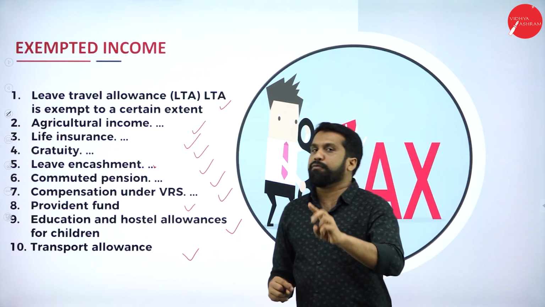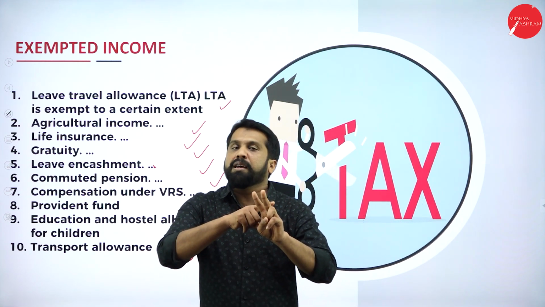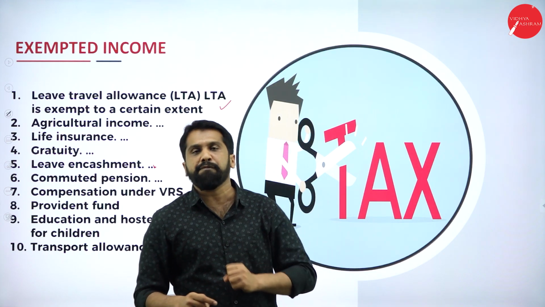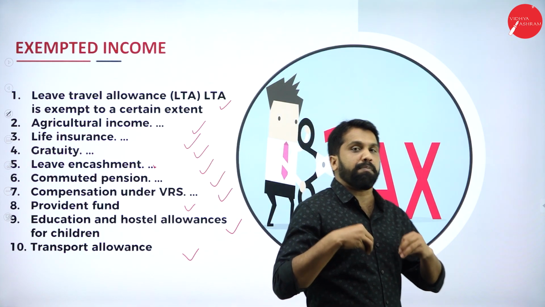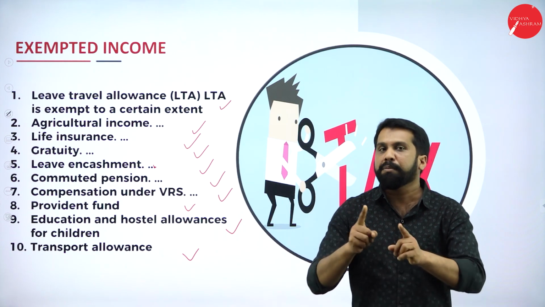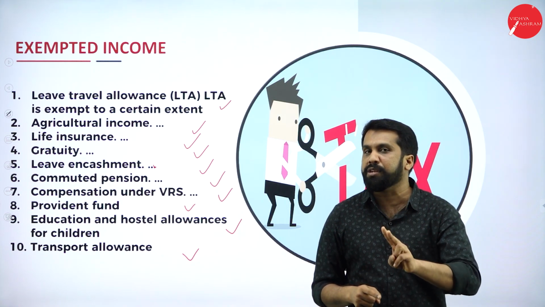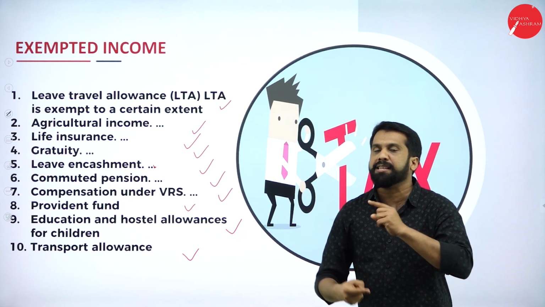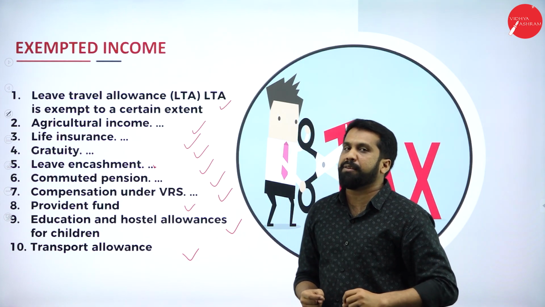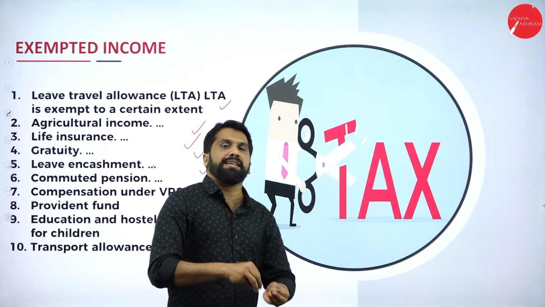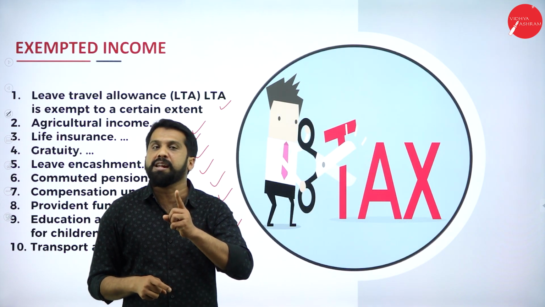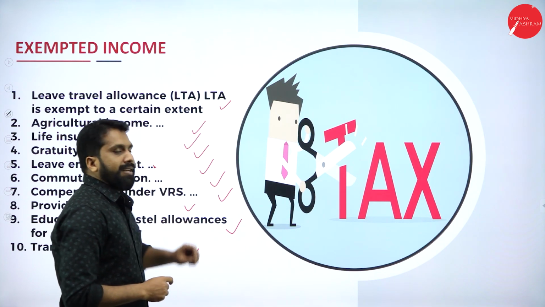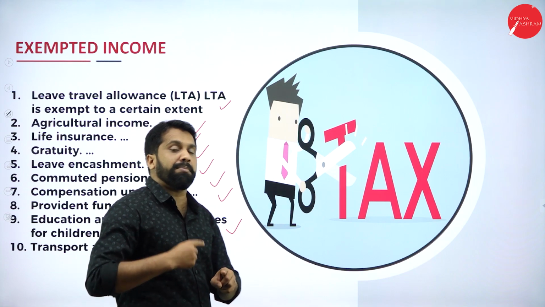Per month I work for 2 days, which means over 12 months, 12 into 2, how many extra days did I work? 24 days. Even though I have permission to stay back at home, I came to work for those 2 days. 2 into 12, 24 extra days I worked. For that, what will I get? From the company, I'll get salary for the 24 days. That salary we don't consider as taxable; it is exempted.